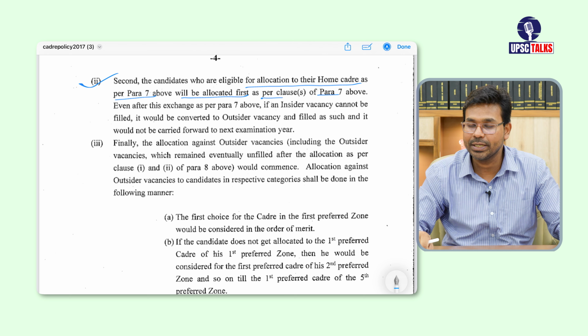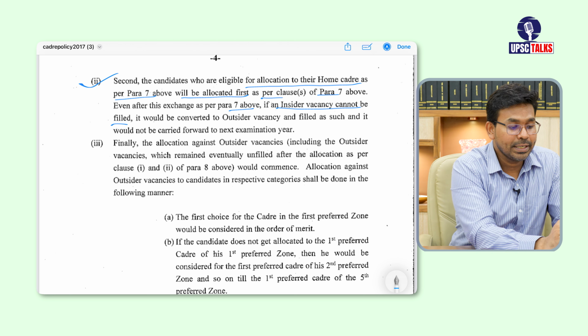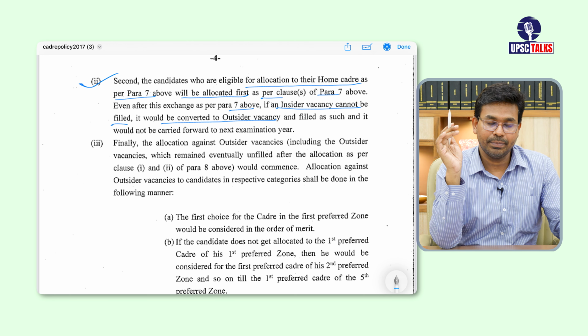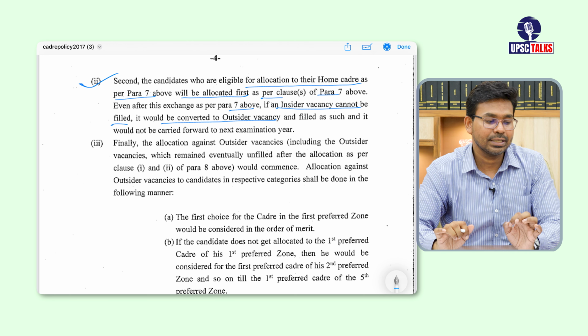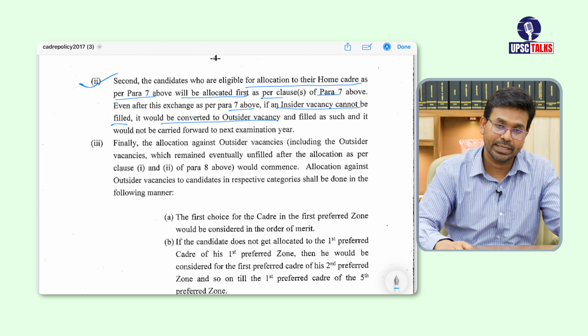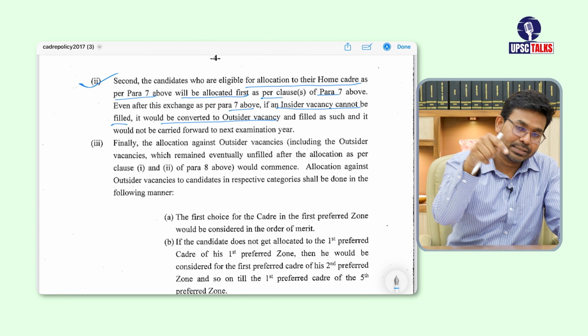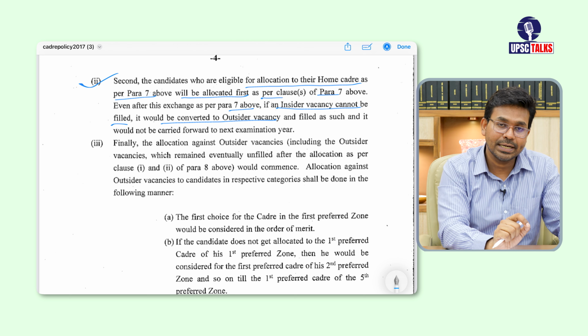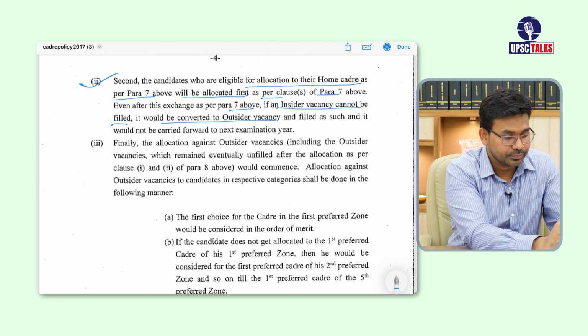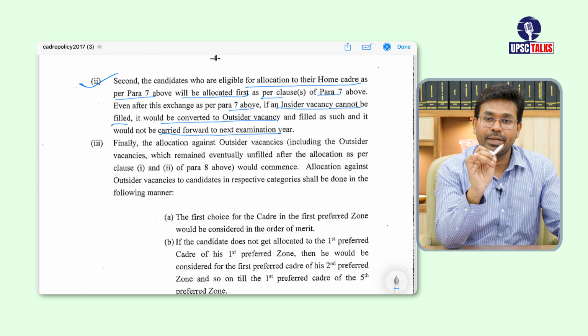Even after this exchange in para 7 above, if an insider vacancy cannot be filled, it would be converted into an outsider vacancy. Means after doing this, if insider vacancies are not filled, then they are going to convert that insider vacancy into outsider vacancy, so that outsiders can also be provided service in that cadre. Okay, but they are not going to carry it forward to the next exam year. That exam year itself they are going to fill those vacancies.